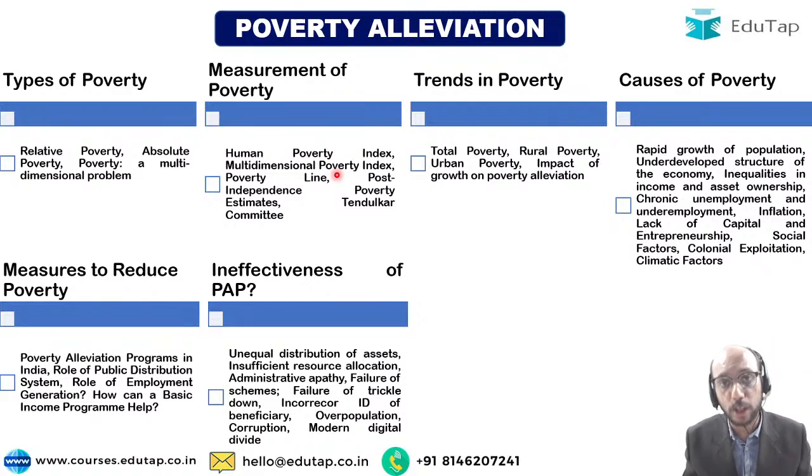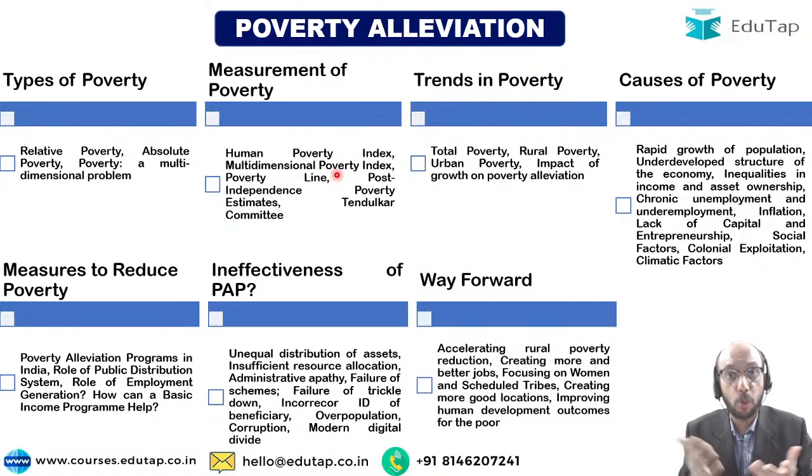Now what is the modern digital divide? Now to be able to study in the present times or to be able to do a job in present times, probably I should have a certain amount of skills, right? Probably I should have access to maybe a Wi-Fi or maybe a computer or maybe a laptop or maybe all of these things so that I can effectively study or work. Now if I don't have this, I automatically will be left behind in the race. So these are the reasons why probably our poverty alleviation programs have failed. What can be done?